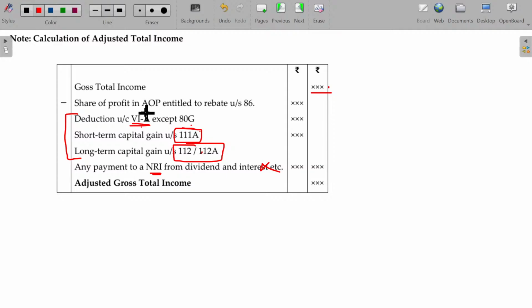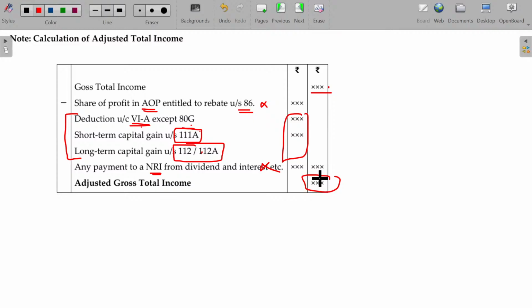Even share of profit in AOP entitled to rebate under section 86 is also not required for your level. CA Inter not required. Okay. So from this, only these are going to be subtracted. This final value is called adjusted gross total income.